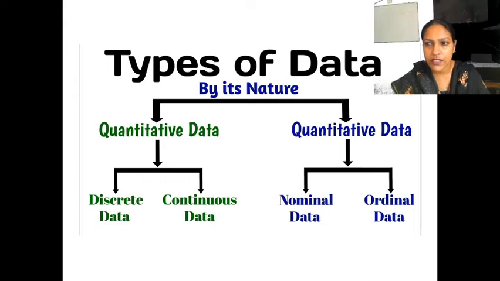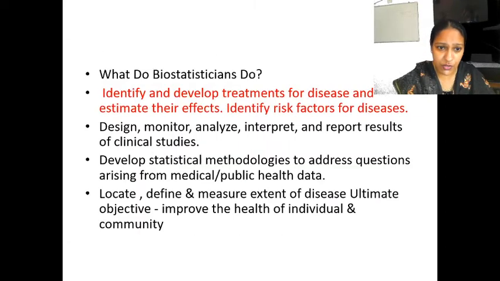Good morning, students. So last class we dealt with the types of data and how they are classified. Types of data: they are qualitative data and quantitative data. Quantitative data we give more importance because they are numerical data. It can be classified into discrete and continuous, and nominal and ordinal. So this section is almost over.